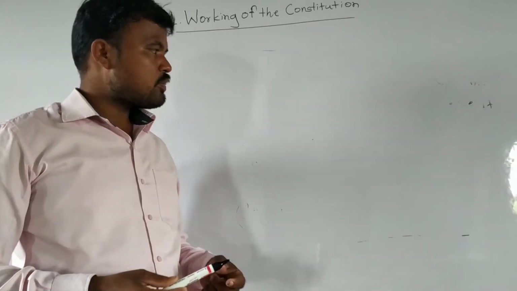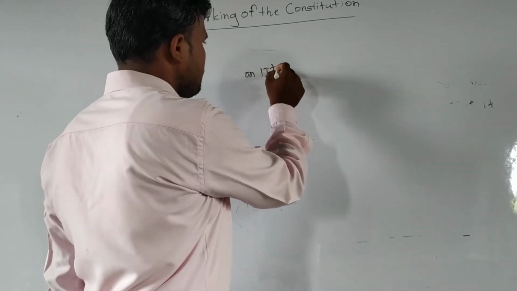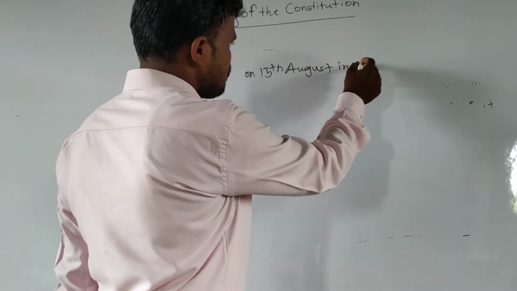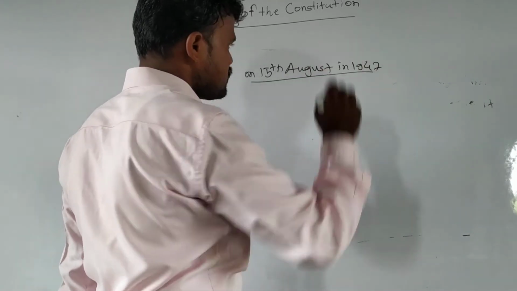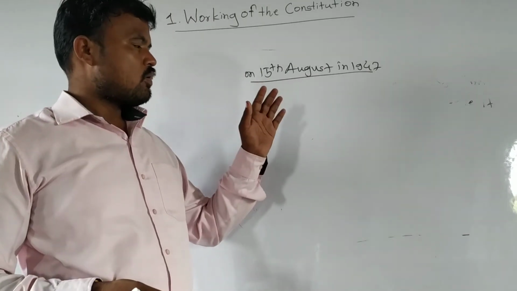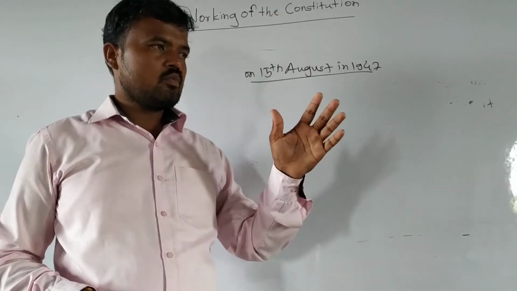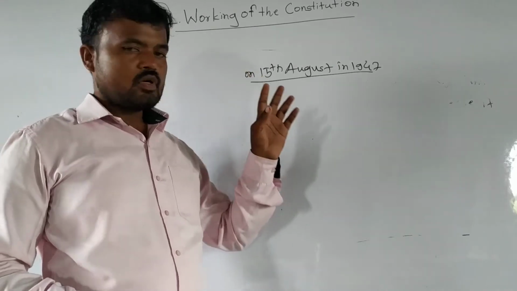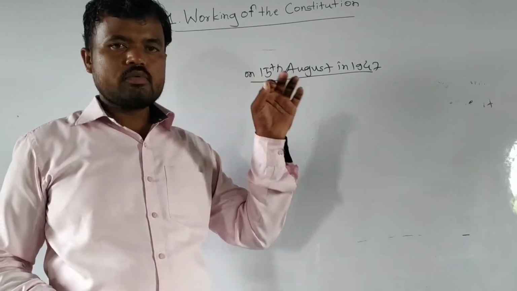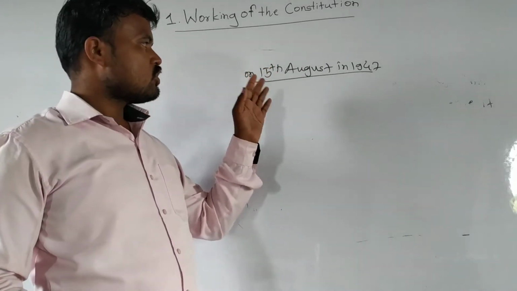Freedom, I have told you, all of us have freedom. India got freedom on 15th August in 1947. And from this day, all Indian people got freedom. They have got freedom of movement, freedom of speech, freedom of education. It means they can go from one place to another place. Maharashtra people can live in Mumbai, or go to Karnataka or Uttar Pradesh. They can do their job as they wish.